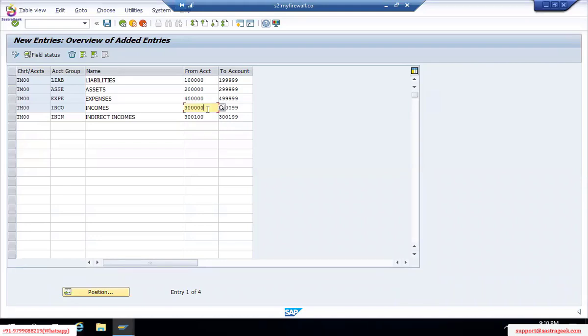It should not be less than your 6 digits, nor more than your 6 digits, because you have defined your length as 6 digits. It's up to you. If you don't want this one extra, leave it, or select delete. Always use the delete symbol or minus symbol.